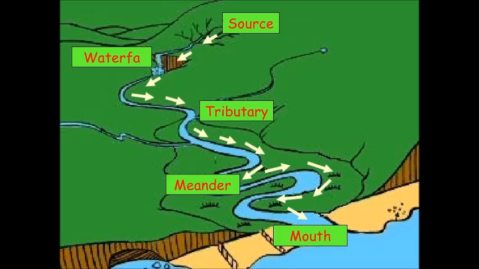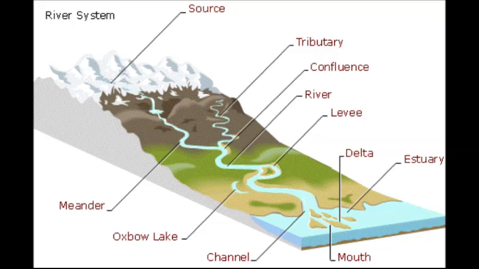Tributaries are the feeders or small streams which supply water to river along its course. The point where a tributary joins the main river is called confluence.